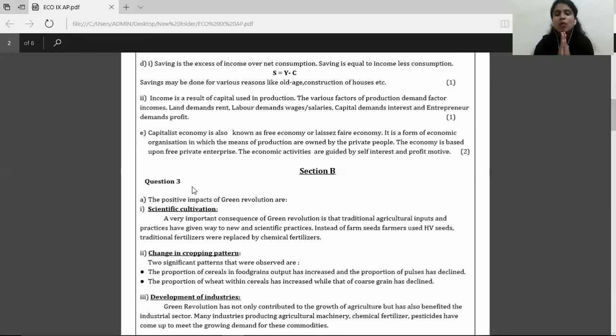Now we'll start with solving the next section, that is section B. Now we are solving the next section, so it has to go to the next page. Section B onto the next page. So let's start solving. Question 3 is: write down or explain the positive impacts of green revolution. Now again students, you have to first write the statement from the question itself and then start writing your main answer. So the statement is, the positive impacts of green revolution are.